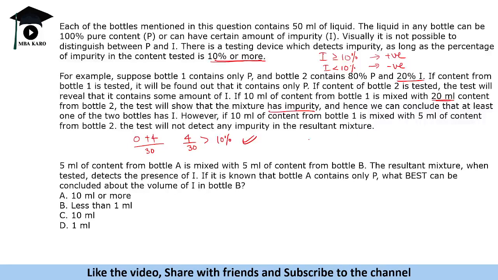But from that we can tell that at least one of them is impure. Now, if 10 ml of content from bottle 1 is mixed with 5 ml content from bottle 2, 10 ml from bottle 1 will have zero impurity. 5 ml from bottle 2, 20% of 5 ml is 1. And if we mix them, we get a 15 ml solution, 10 ml plus 5 ml. So 1 by 15 is less than 10%, so it will not show the impurity. The test will not detect any impurity.